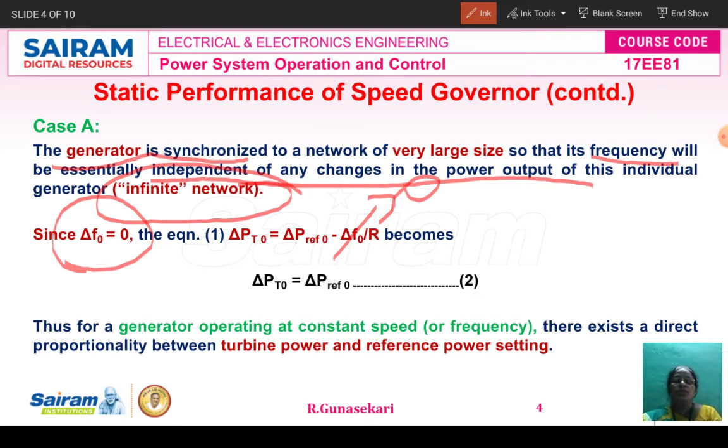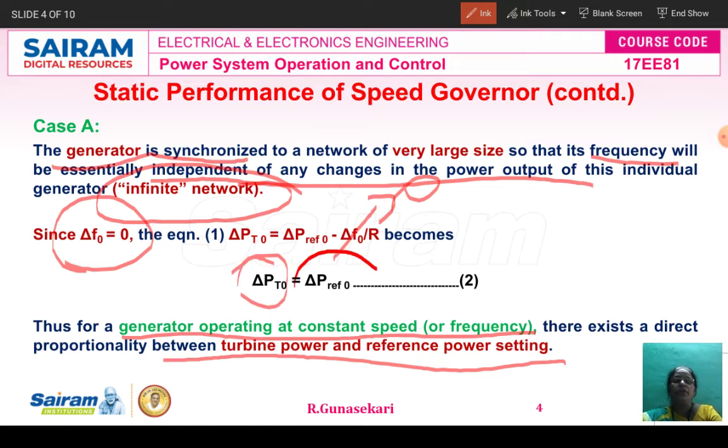Equation 2 indicates the generator operating at constant speed or frequency, which exhibits a direct proportionality between the turbine power and reference power setting. Del Pt0 is the turbine power, and del P reference 0 is the power setting.